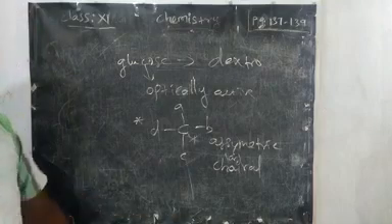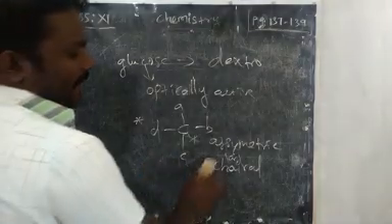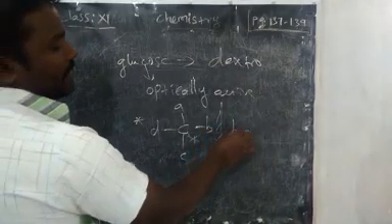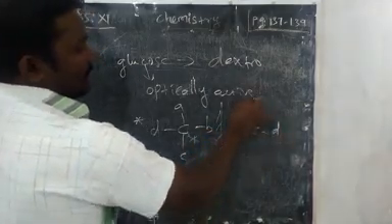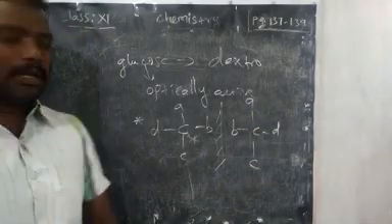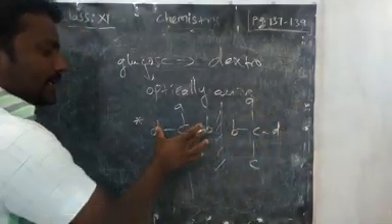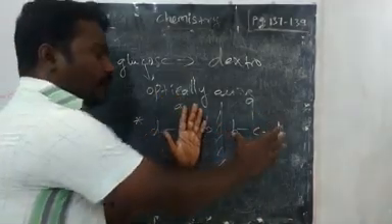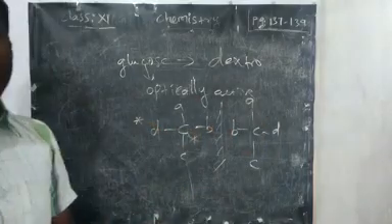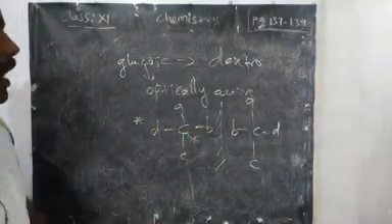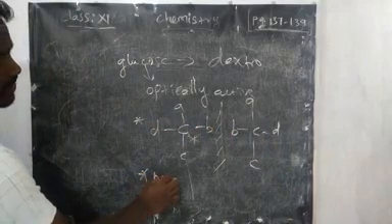The chiral or asymmetric carbon is the first condition for the compound to be optically active. Second, if you take the mirror image of this one, we will get B, C, D, A. It should be non-superimposable. If you keep this in the same manner, without rotation, and apply it, it will not coincide. That is called a non-superimposable mirror image.